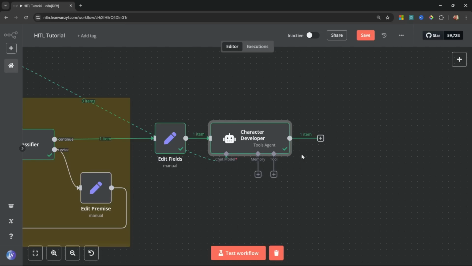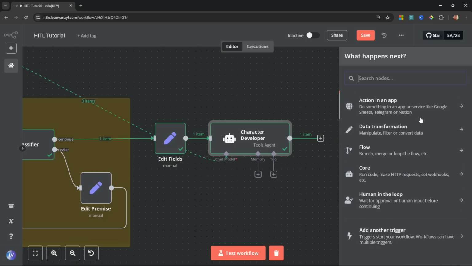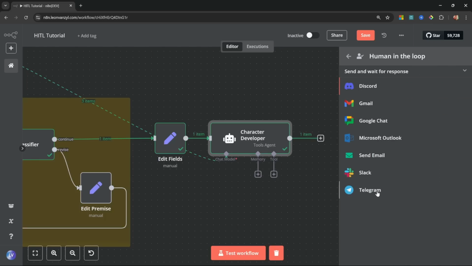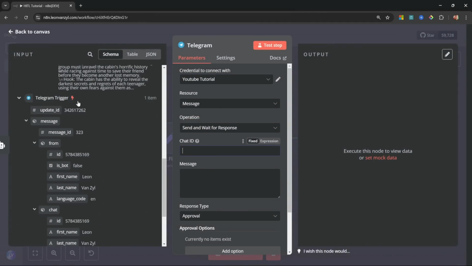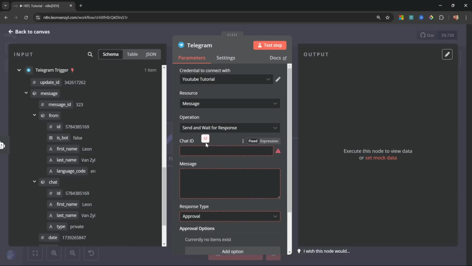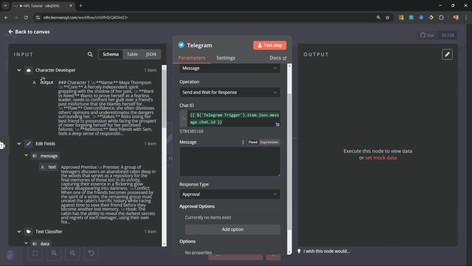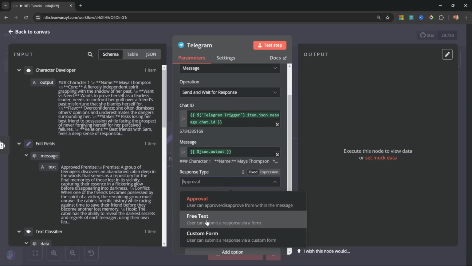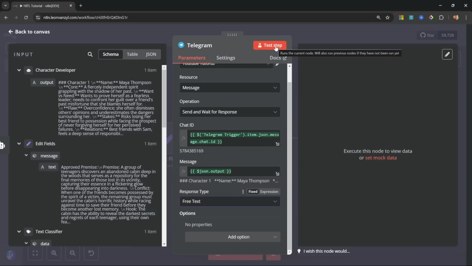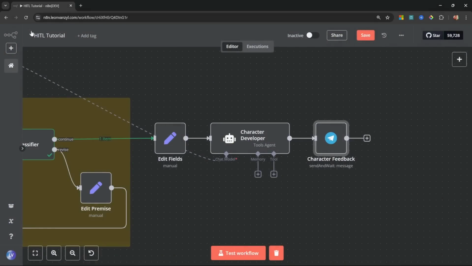And again, we want to add human in the loop in this process. So all we have to do is click on Add Nodes, select human in the loop. Let's select Telegram. I'll just select the correct credentials. For the chat ID, we can grab that from the Telegram trigger node, like so. For the message, we'll actually just grab the output from the character developer agent. For the response type, let's set it to free text. And let's actually run this step. I'm also going to rename this node to character feedback. Let's click on rename. Let's go back to the canvas.